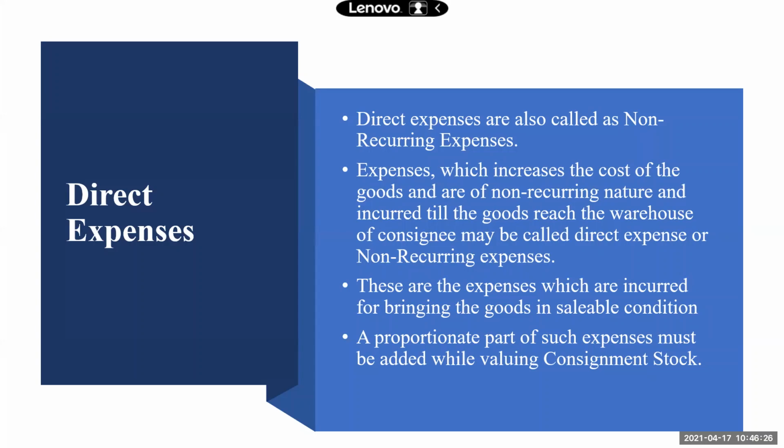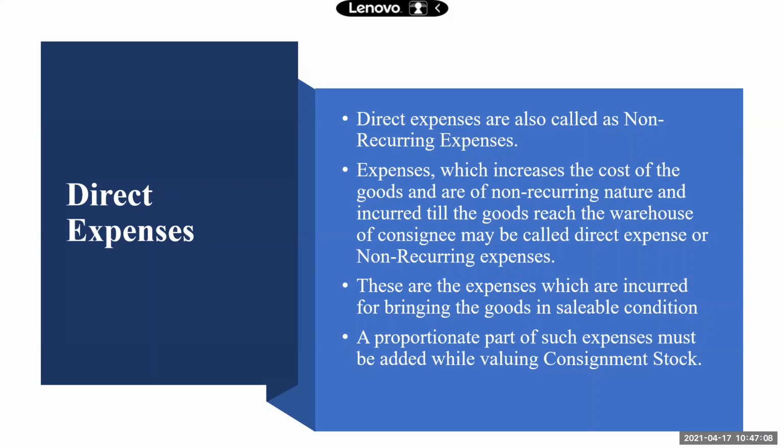So all the expenses which increase the cost of the goods and which are of non-recurring nature. The simple thing you have to remember is all expenses which are incurred from the point the goods start from the consignor and reach the consignee's godown are called direct expenses. If you remember this one line, it's sufficient for you to differentiate between direct and indirect expenses. So when goods start from the consignor's place, they travel all the way and then reach the godown of the consignee. Till then, whatever is incurred is called direct expenses.